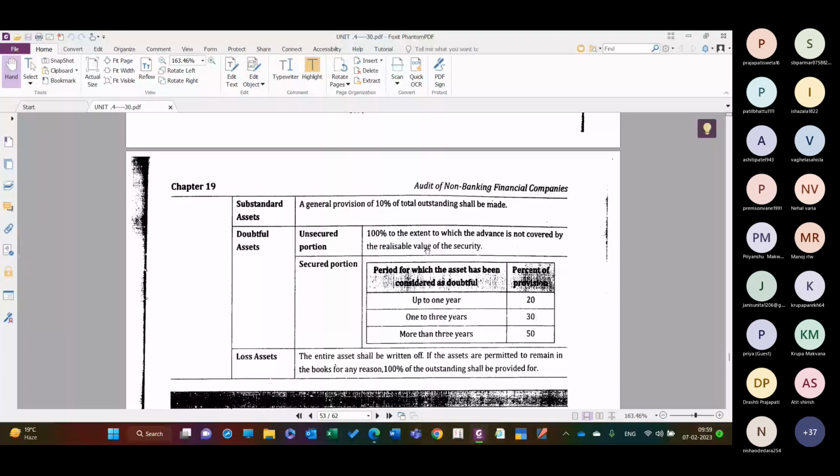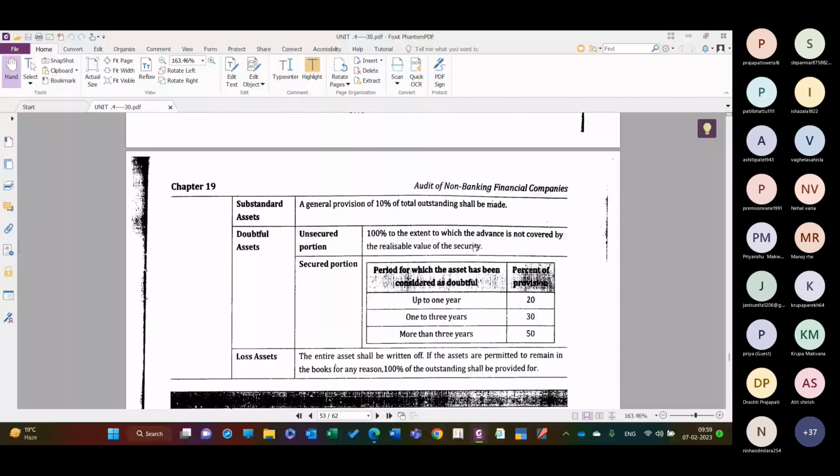Suppose NBFC has lent a loan of rupees 1 crore, and for that they have taken a house or a particular land as security. At the moment of lending the fund of 1 crore rupees, the value of land is around, suppose, 2 crore.